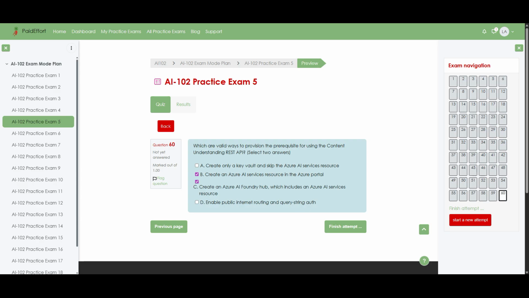However, creating only a key vault as in option A does not work, because a key vault cannot substitute for the required Azure AI Services resource. It can store secrets, but cannot host or manage content understanding capabilities.